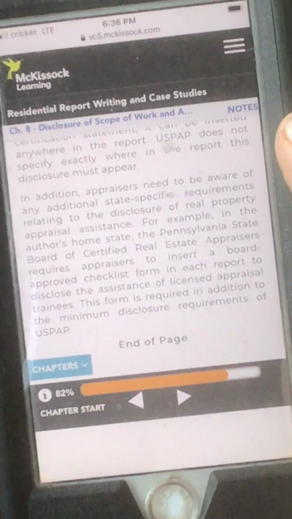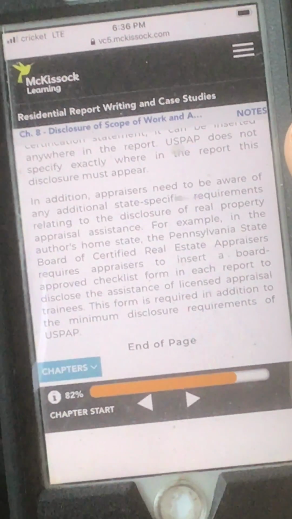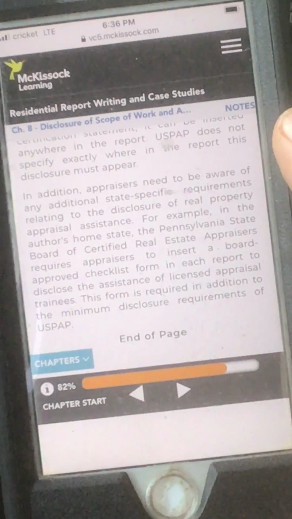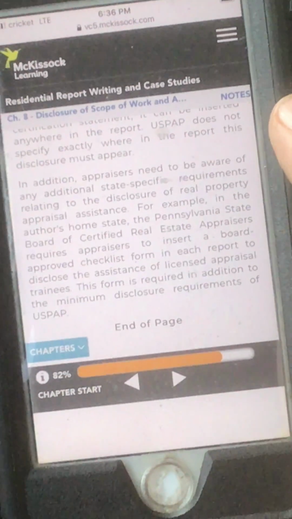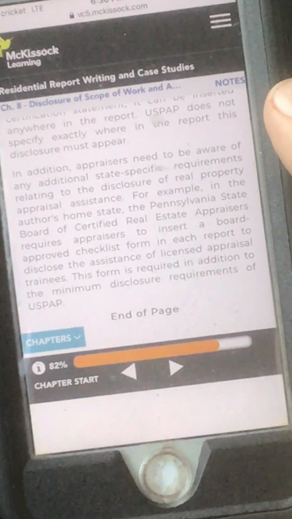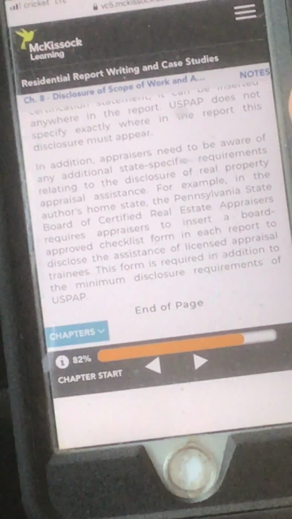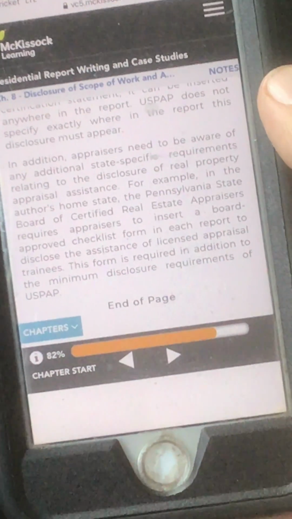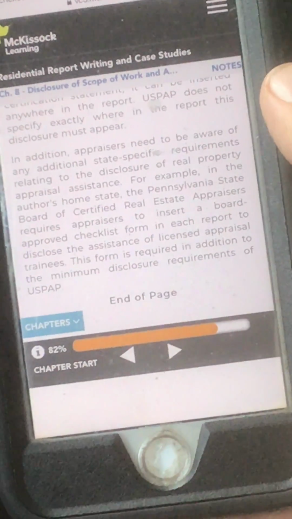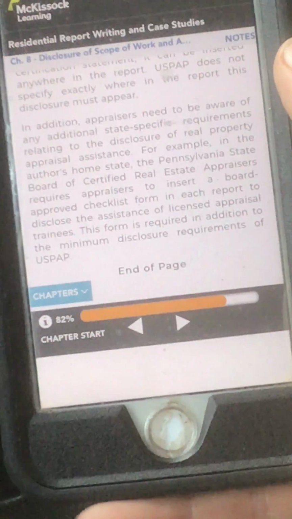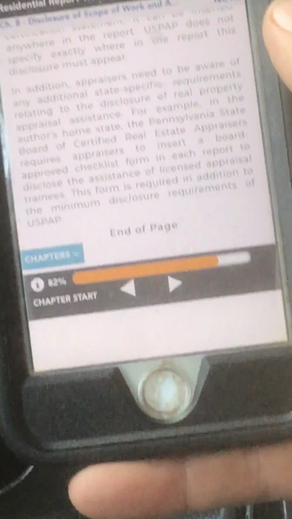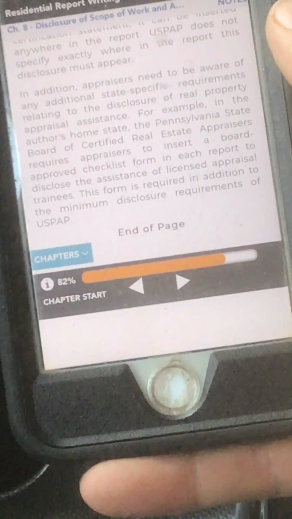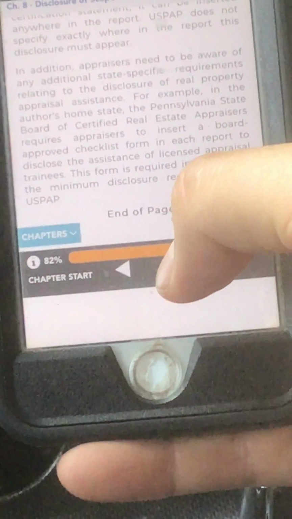For example, in the author's home state, the Pennsylvania State Board of Certified Real Estate Appraisers requires appraisers to insert a board-approved checklist form in each report to disclose the assistance of licensed appraisal trainees. This form is required in addition to the minimum disclosure requirements of USPAP. End of page.